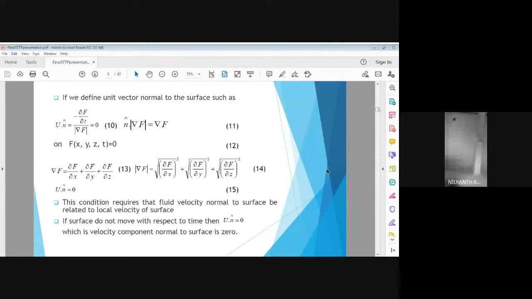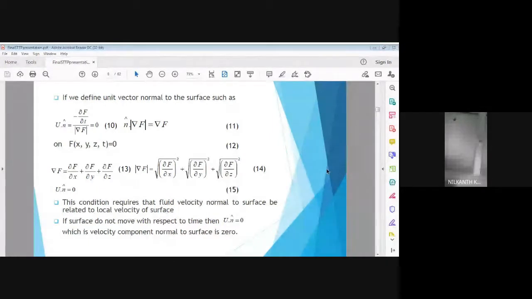As I already told, you note down what the gradient of f is and what its mod is. The mod of gradient f is the square root of the sum of the squares of the gradient in the x direction, y direction, z direction.